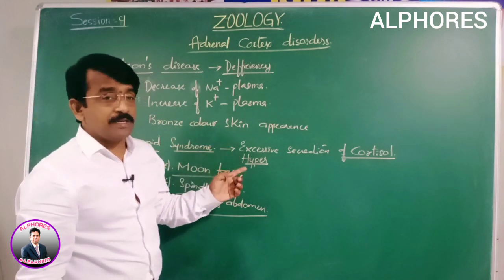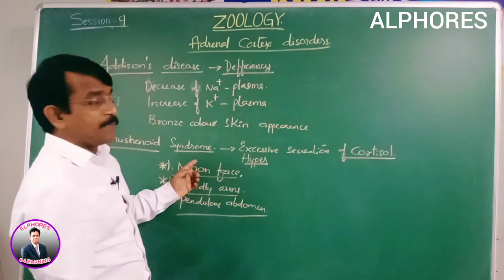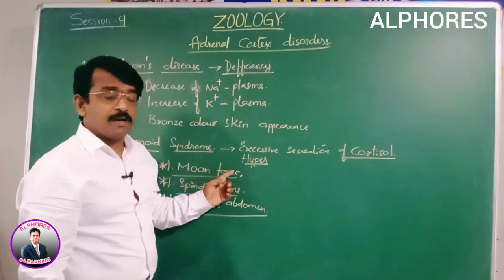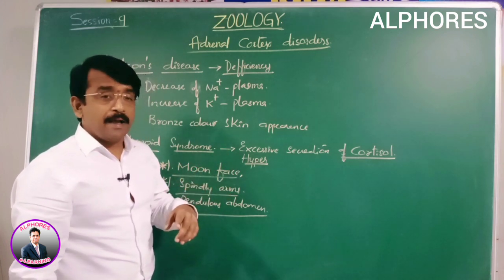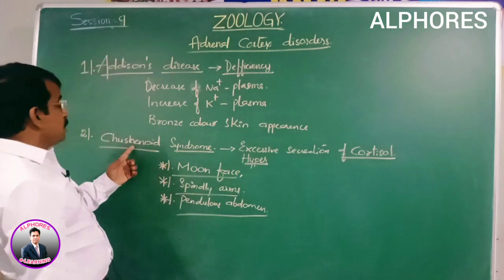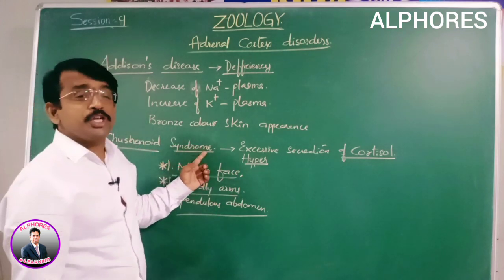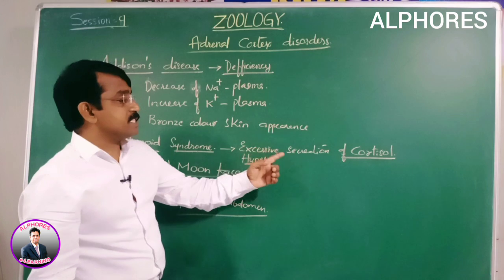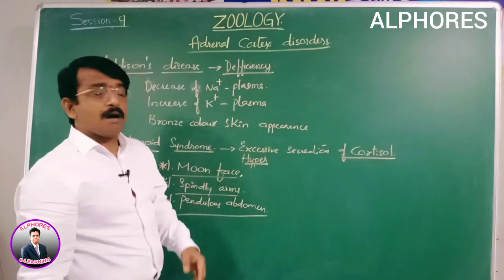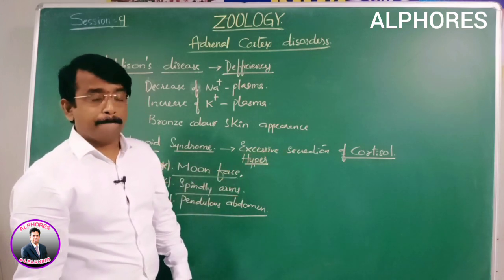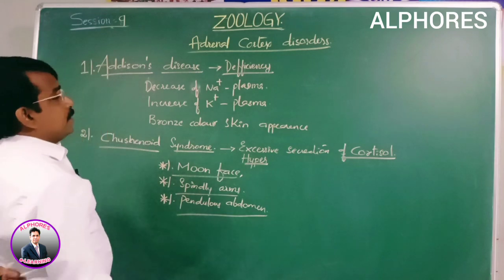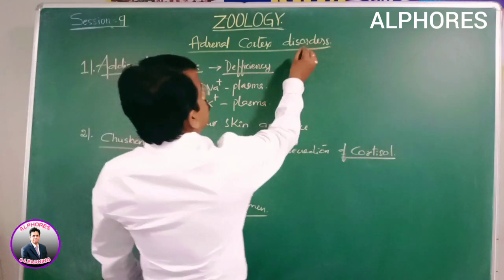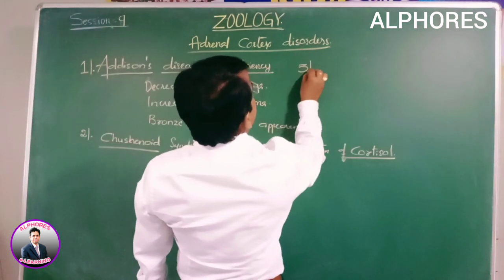Apart from that, increased heartbeat, blood pressure and weight gain are also symptoms we see in Cushingoid syndrome, which is excessive secretion of cortisol. Next, apart from that, we also see aldosteronism.